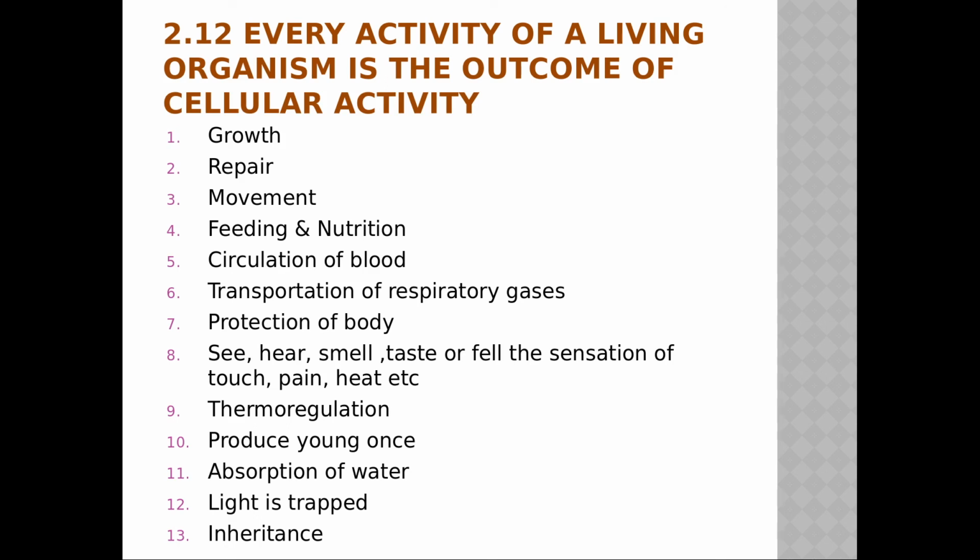All organisms produce their young ones, in birds, babies, in animals, or seeds in plants, through the activity of cells. Yes, the female gamete and male gamete combine together, so those are nothing but cells only. Whenever a new living being is formed, at that time it is in the form of a single cell, isn't it? And then cell division occurs and then it grows. So basically here also the production of young ones is there. In any case, in animals, human beings or plants, it is the cells that are functioning.